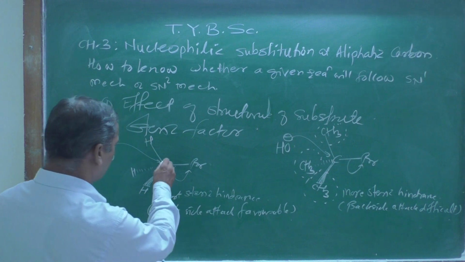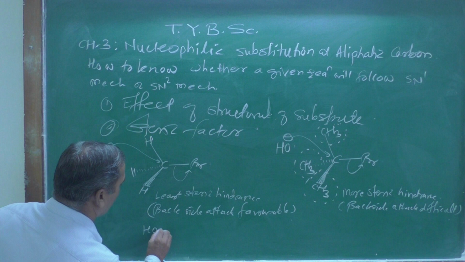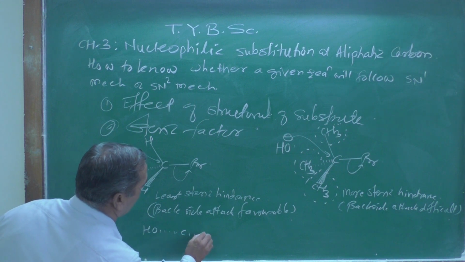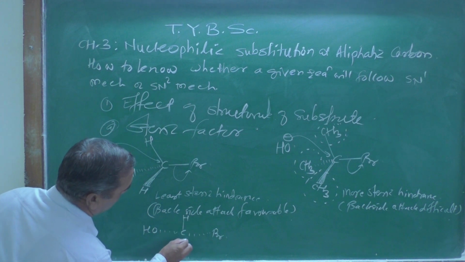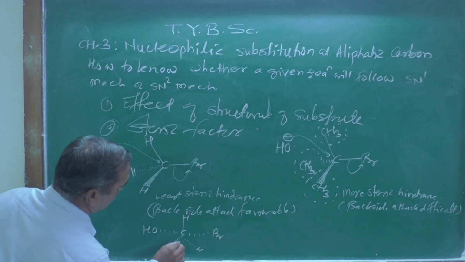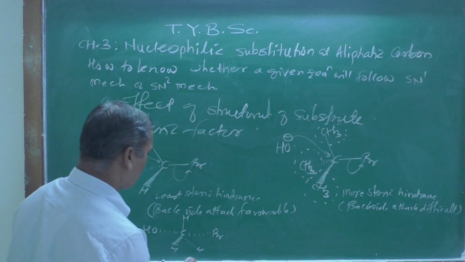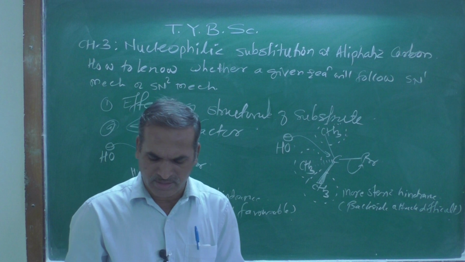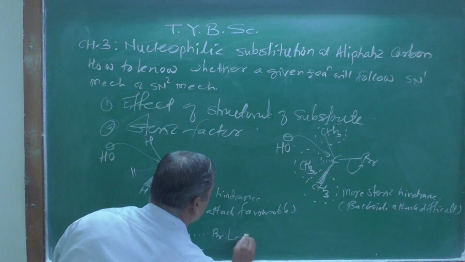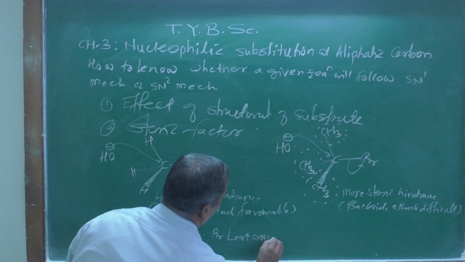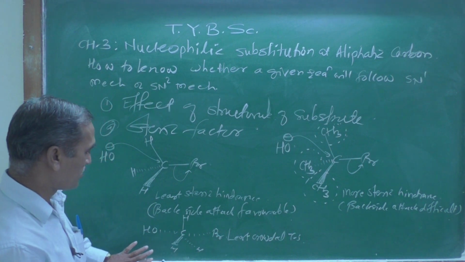And then we get the formation of the transition state. Here what is happening? Formation of the transition state: HO, dotted line, this carbon, again dotted line, Br, with the three hydrogen atoms shown over here. This is what we can call a least crowded transition state.